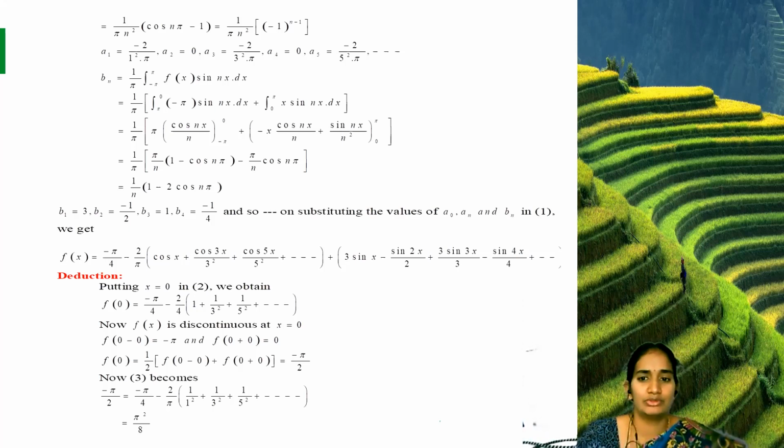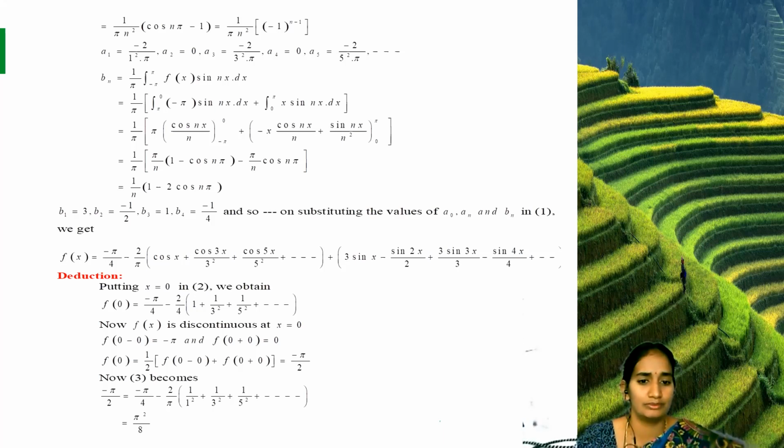So this value substitute in your equation 1, that is a naught, an, bn values. So we get f of x equal to minus pi by 4, that is a naught value by 2, minus 2 by pi cos x. That means here already you derived b1, a1, a2, a3 values. Every even term a2, a4, a6 is 0. So remaining cos x plus cos 3x by 3 square plus cos 5x by 5 square plus and so on, plus summation n equal to 1 to infinity bn sin nx, which is 3 sin x minus sin 2x by 2 plus and so on.